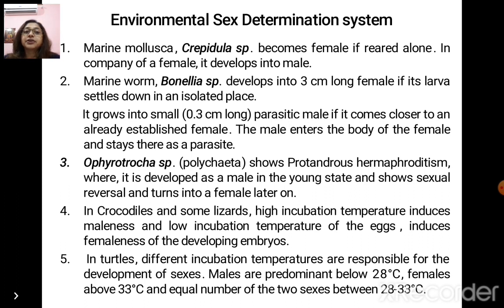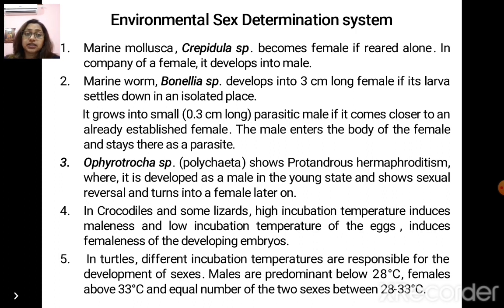Similarly, in case of the marine worm Bonellia, first it develops into a 3 centimeter long female and it settles down in an isolated place. Now it grows into a small 0.3 centimeter long parasitic male if it comes closer to an already established female. The male enters the body of the female and stays there as a parasite.